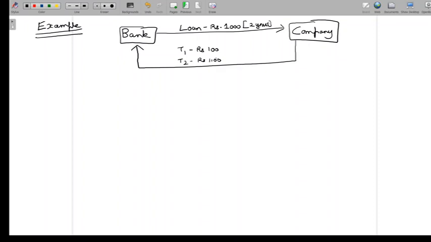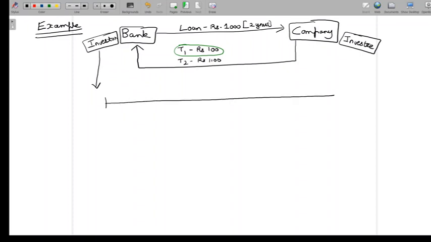Great. We definitely understand here that there is a cash flow at T1. So in our timeline, we are definitely going to have an intermediary cash flow. So when there is an intermediary cash flow, let's understand how the cost of debt finance and the return on debt investment have to be found out. Again, let's first approach this example from the perspective of the bank, which is the investor, which has invested money in giving a loan to the company. And let's then look at the same example from the perspective of the company, which is the investee, which has raised finance in the form of debt from the bank. Okay, from the perspective of the investor first.